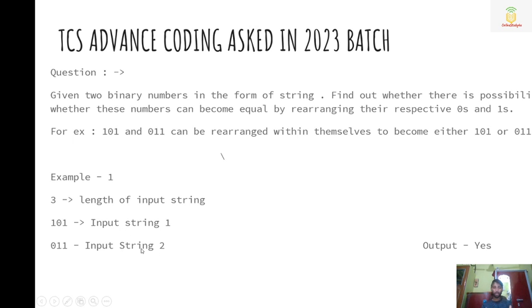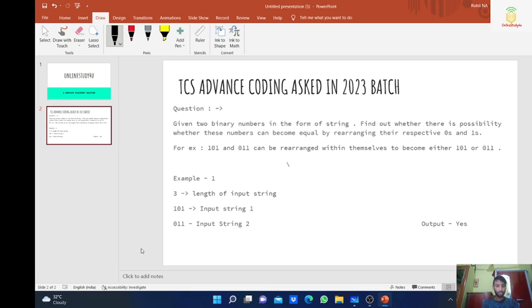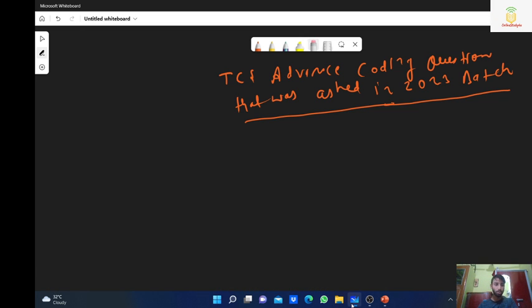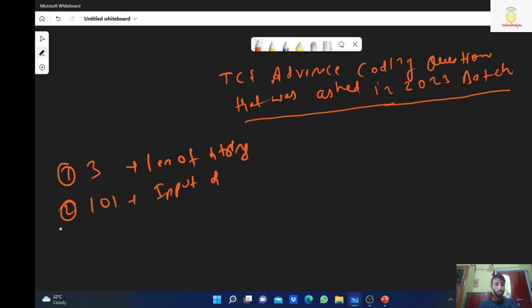So let's discuss the question in detail and we will reframe this question in a very simpler manner. What does our question say? The first thing given is the length of the string. The second thing given is 101, that is input string 1, and the third thing given is 011, that is input string 2.